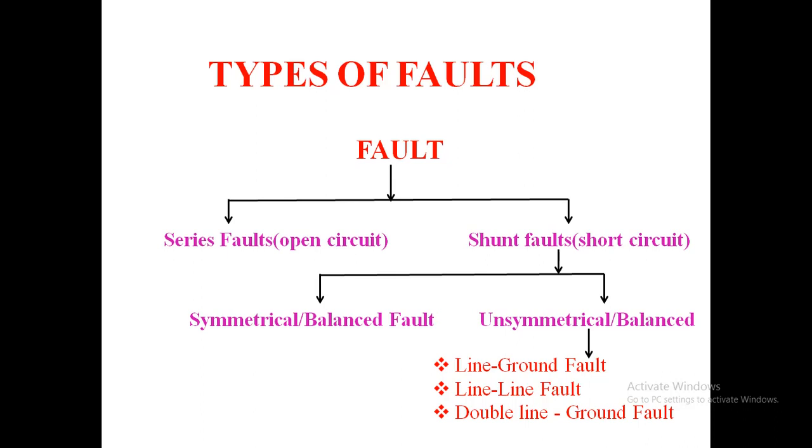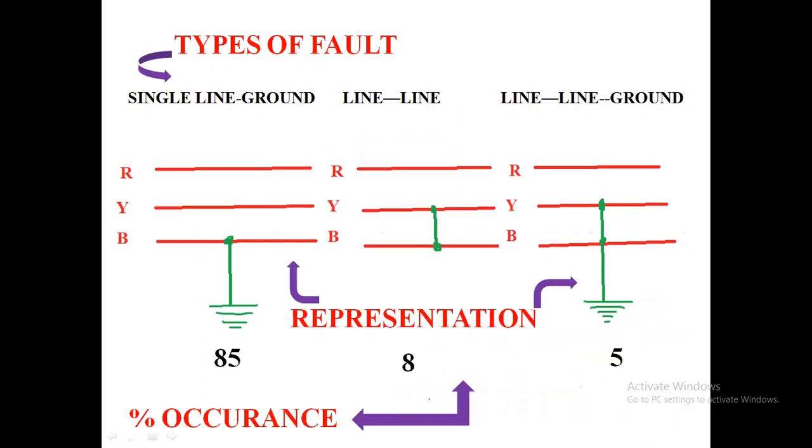It has series and shunt faults, also called open circuit and short circuit. The shunt fault is subdivided into symmetrical or balanced fault and unsymmetrical or unbalanced fault. The unsymmetrical fault is subdivided into line to ground fault, line to line fault, and double line to ground fault.